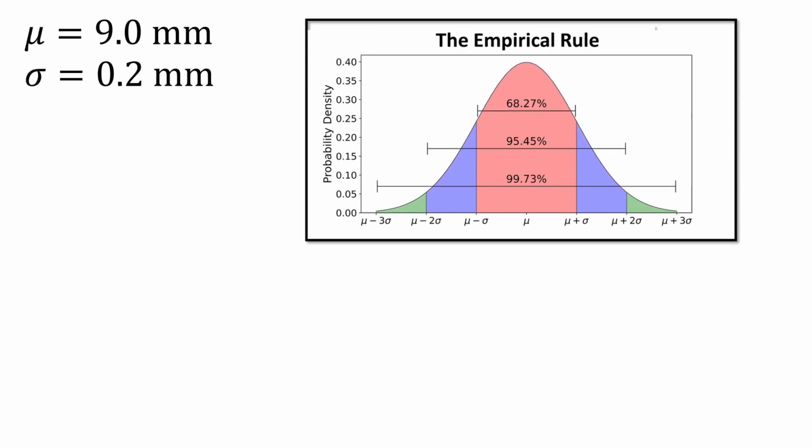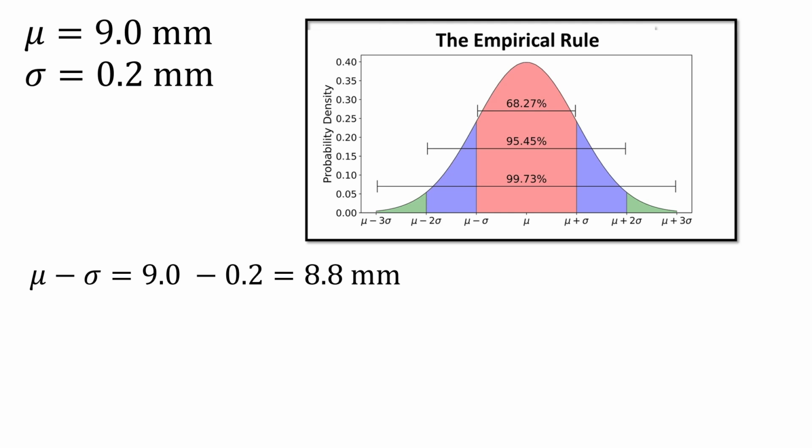So the first part was making use of the empirical rule. So here we have a picture of the empirical rule, and we were asked 68% of the bolts are going to be between what two values in diameter. And so 68% is plus or minus 1 standard deviation.